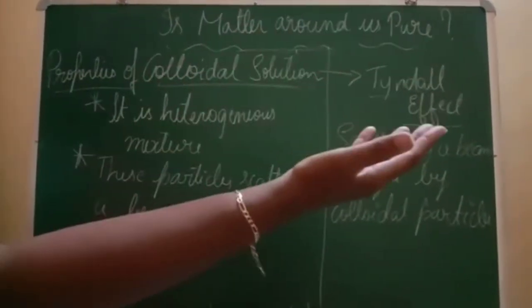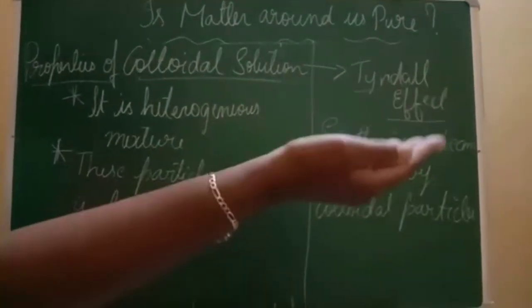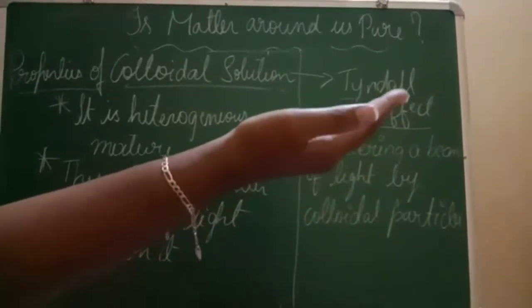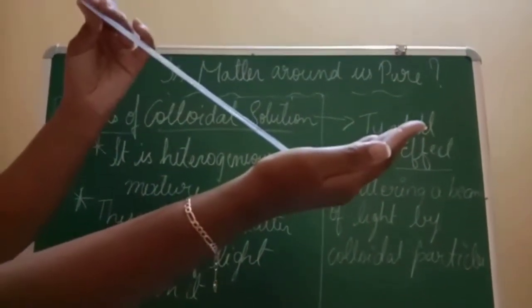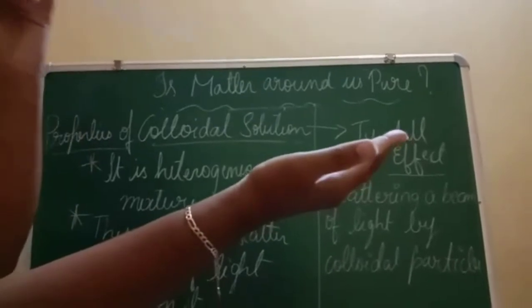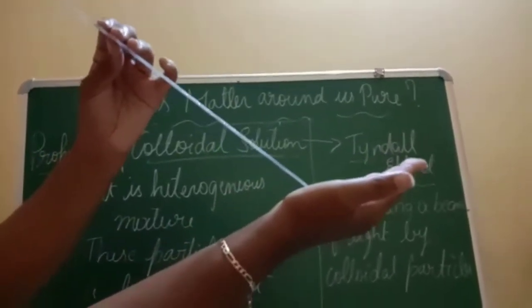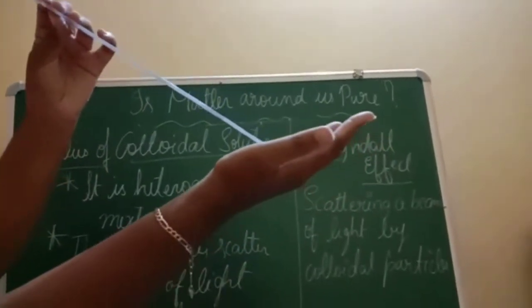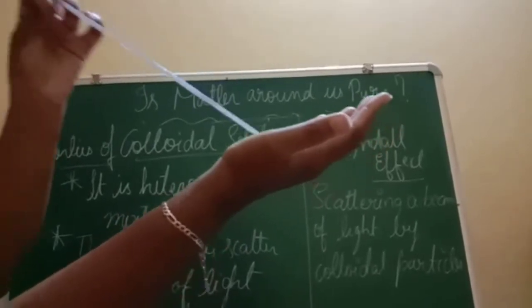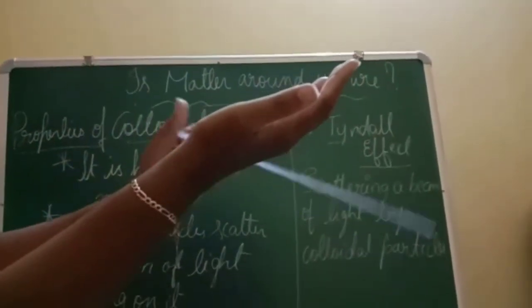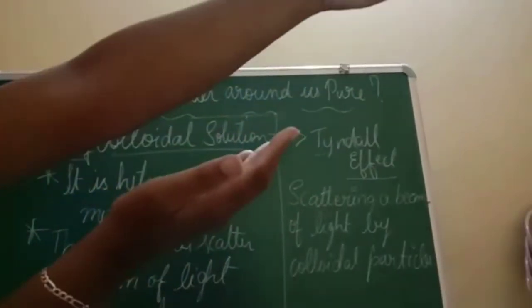Okay, if this, my hand, is a particle, and this scale is a ray of light falling on that. Okay, this is a ray of light falling on the particle. Immediately the complete ray is absorbed by this particle, and finally it is scattered on the other side.